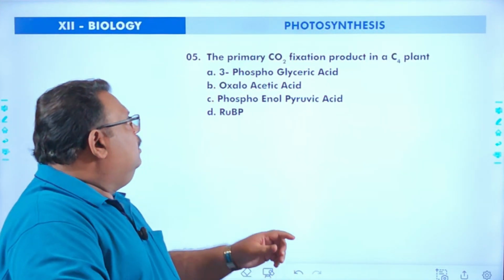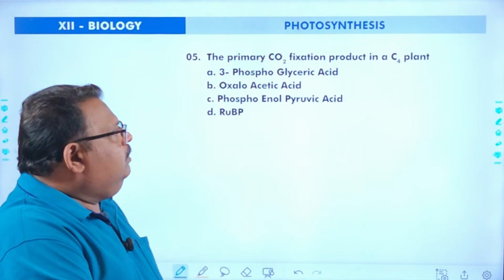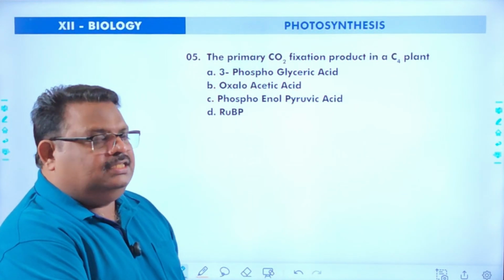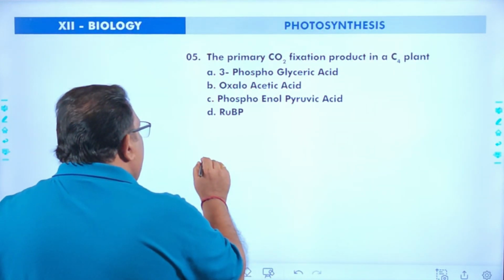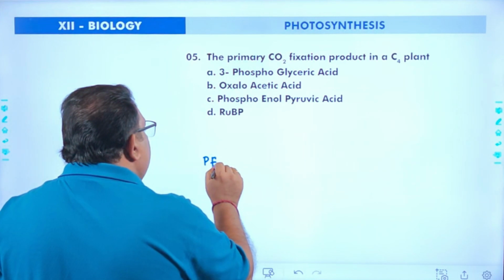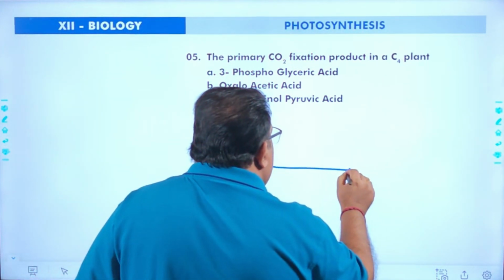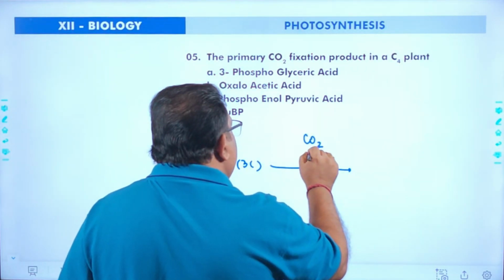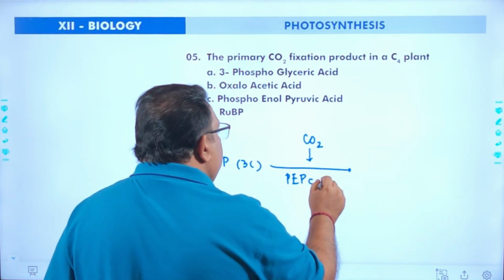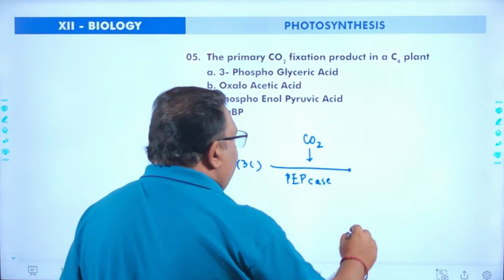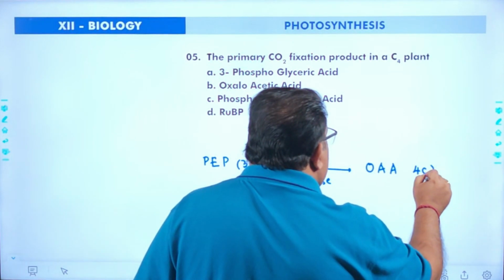Next question. The primary carbon dioxide fixation product in a C4 plant. You see in the C4 plant, the first cycle is the C4 cycle or Hatch-Slack cycle, where phosphoenol pyruvic acid, which is a 3-carbon compound, receives 1 molecule of carbon dioxide in presence of the enzyme PEP carboxylase, producing a 4-carbon compound called oxaloacetic acid.